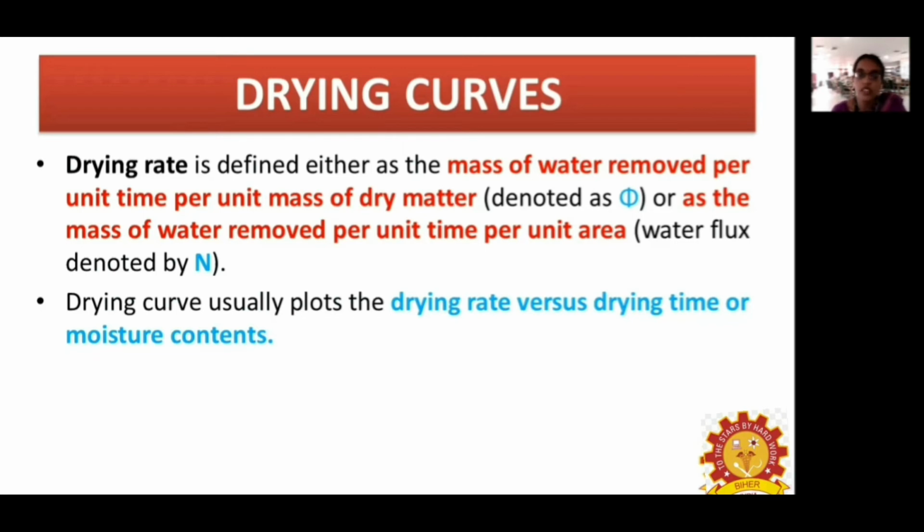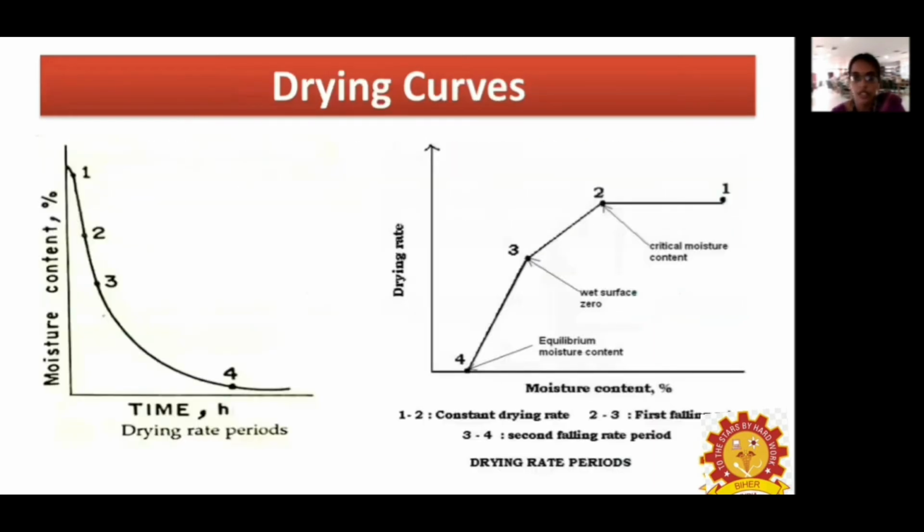The drying curve is defined as a plot of the drying rate versus drying time or moisture content. Here, drying rate is plotted with respect to time, and second, moisture content with respect to the drying rate of the product.